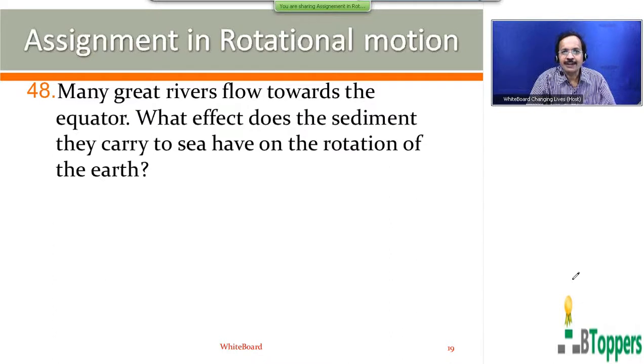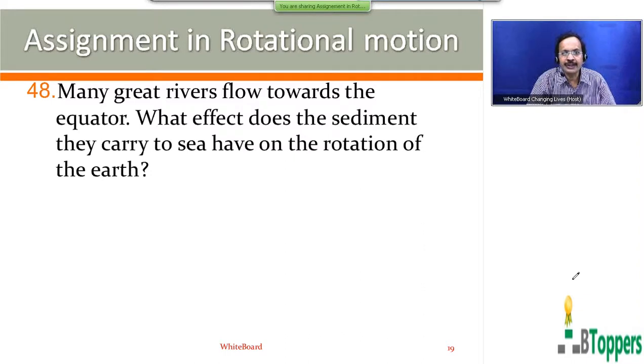So in my previous class, I was discussing the solutions for the questions in the assignment in rotational motion, the second part of the assignment with questions numbering from 31 to 60. I have already discussed the solutions of the questions numbering up to 47. In this class, I am going to discuss the solutions of the questions numbering from 48 to 60. Come on, look at the screen.